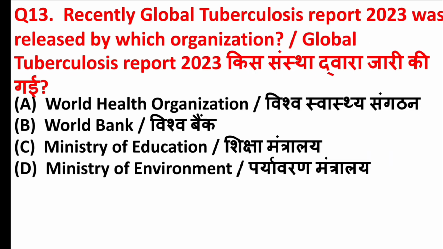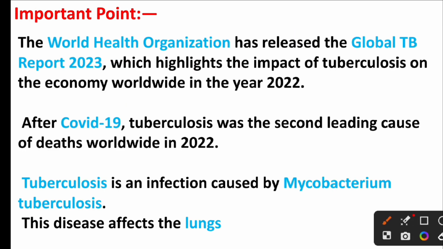Recently, Global Tuberculosis Report 2023 was released by which organization? Right answer is option A, World Health Organization. Friends, the World Health Organization has released the Global Tuberculosis Report 2023, which highlights the impact of tuberculosis on the economy worldwide in the year 2022.